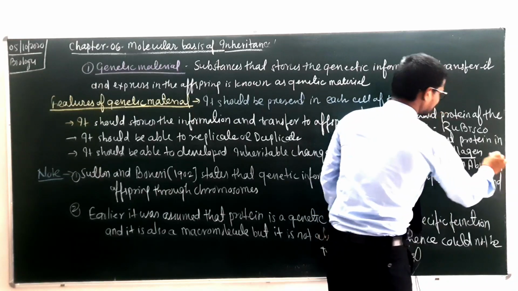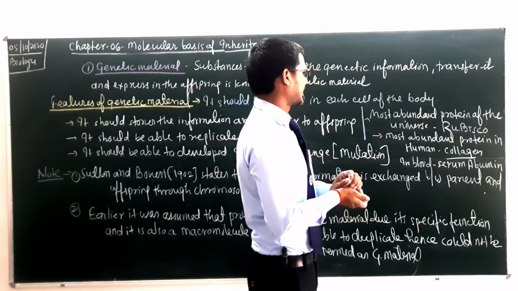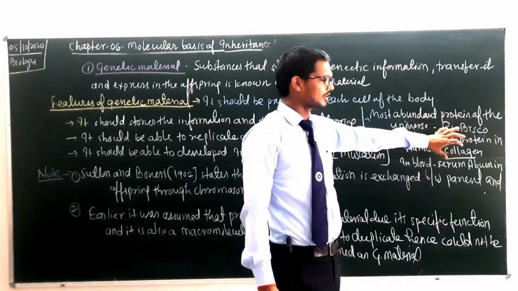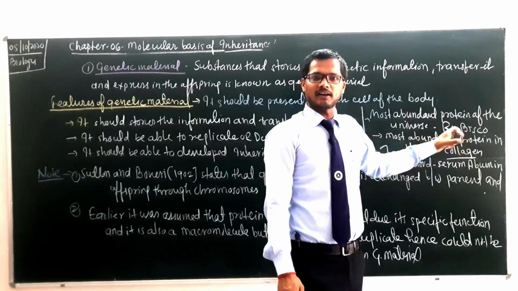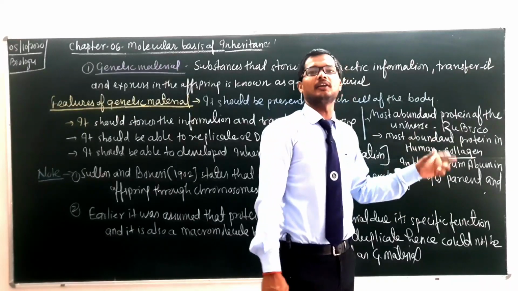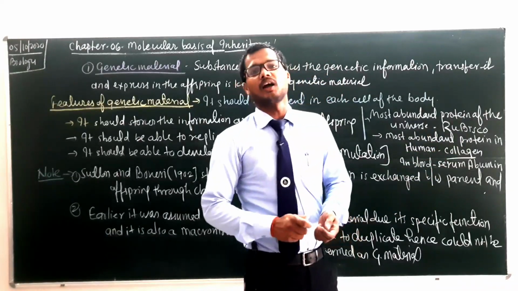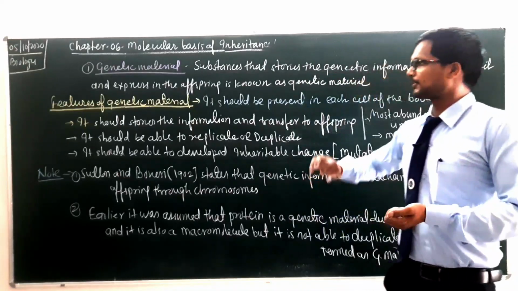This is out of syllabus, but these are important for competitive exams. The most abundant protein of the universe or earth is Rubisco, in our body it is collagen, and in our blood it is serum albumin.